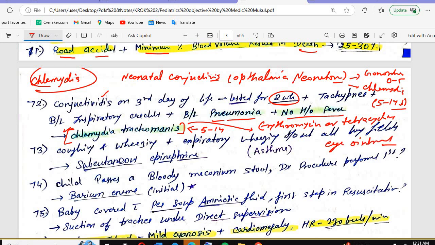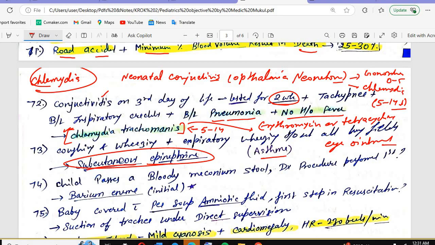Tetracycline eye ointment at birth. Coughing and wheezing plus expiratory wheezing. Whenever there is wheezing during the expiration, this is because of obstruction. So this is asthma throughout all the lung fields. What treatment will be given? Subcutaneous epinephrine will be given in patient with the asthma or having some kind of expiratory wheezing.